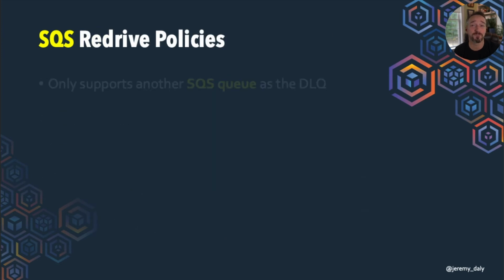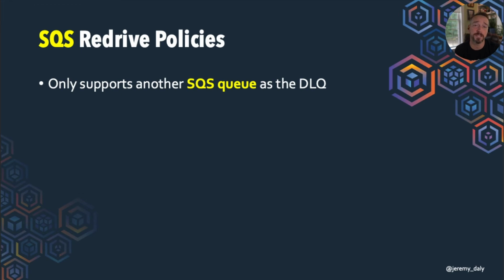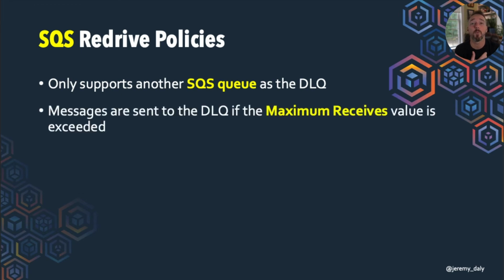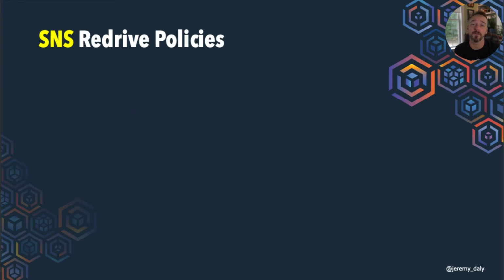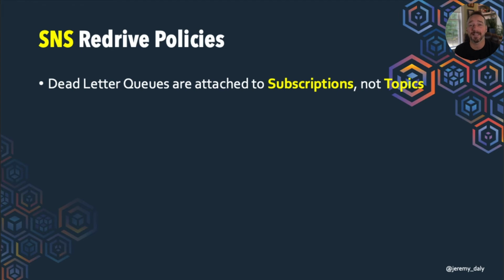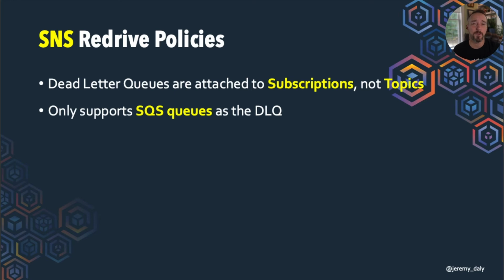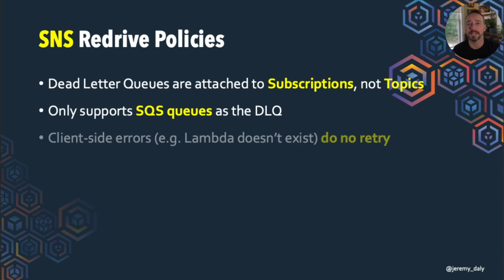SQS has redrive policies. This only supports another SQS queue as a DLQ. So if you're pulling messages off of an SQS queue, once you hit that maximum receive value, it'll push the message over into the DLQ for you. And then SNS has added DLQs as well. You attach these to subscriptions, not to topics. So you could have 10 subscriptions to an SNS topic, and each one could fail to a different dead letter queue or handle it separately. This only supports SQS queues. You can't send it to another SNS topic.